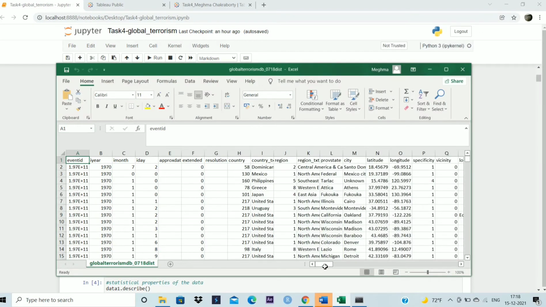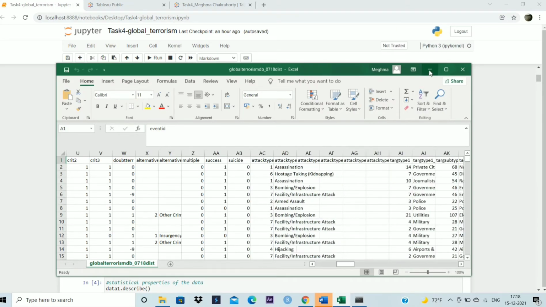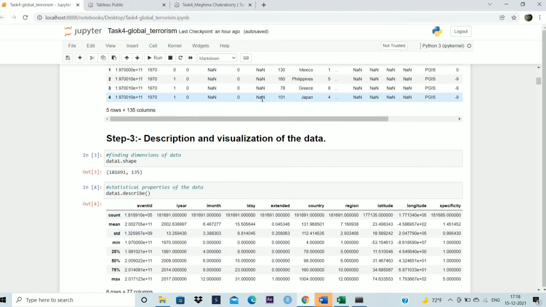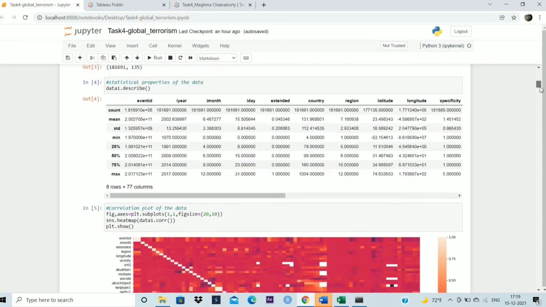This is the form of my data. Then I have some description and visualization of the data. The shape of the data is 181691 rows and 135 columns. These are the statistical description of the data.